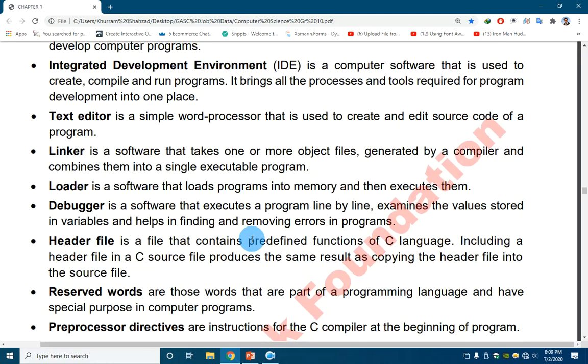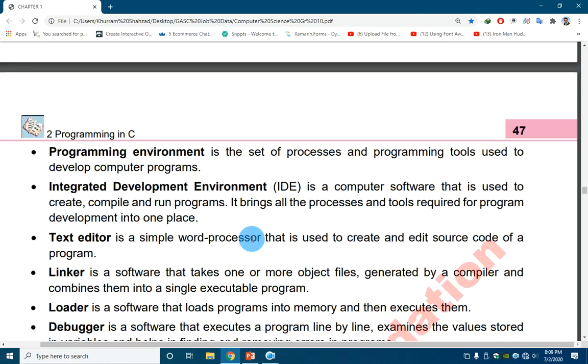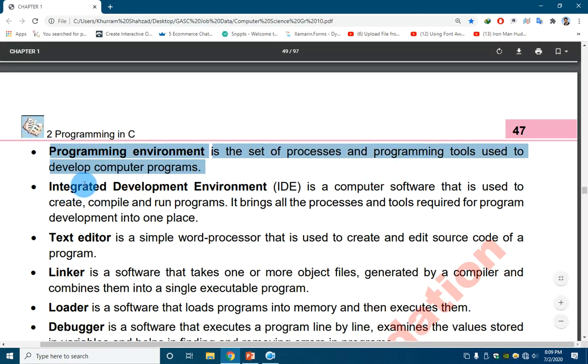What is programming environment? Every programming language has a software which is used to do programming in that language, and this software is known as IDE, or programming environment. Programming environment is a set of processes or set of smaller software and programming tools used to develop a computer program.